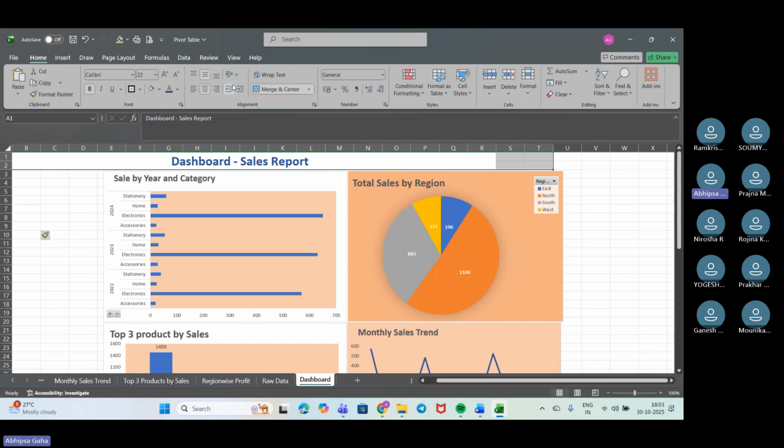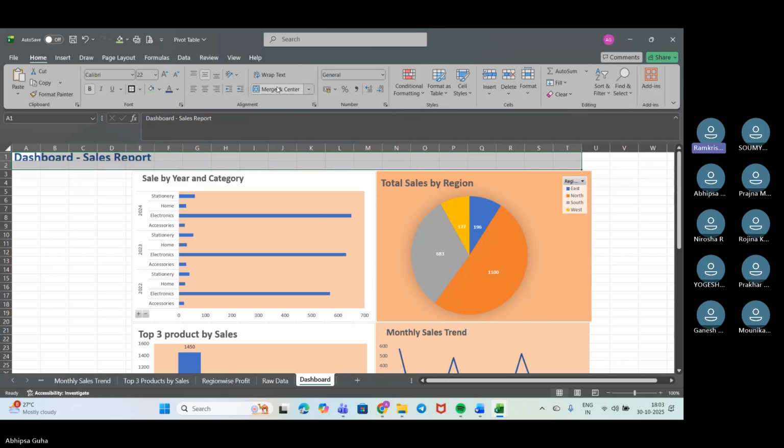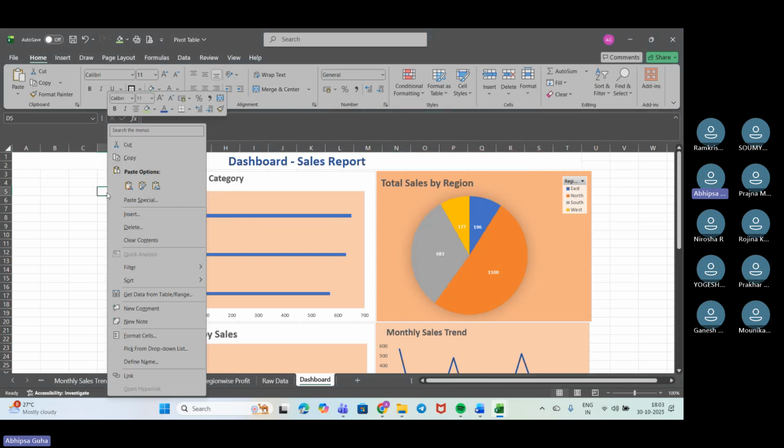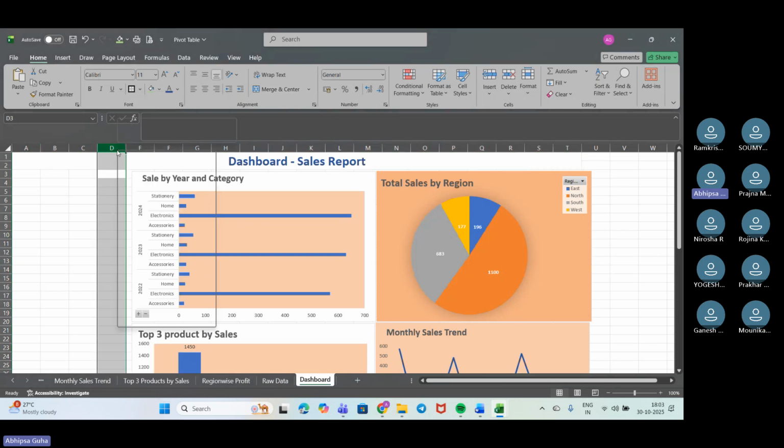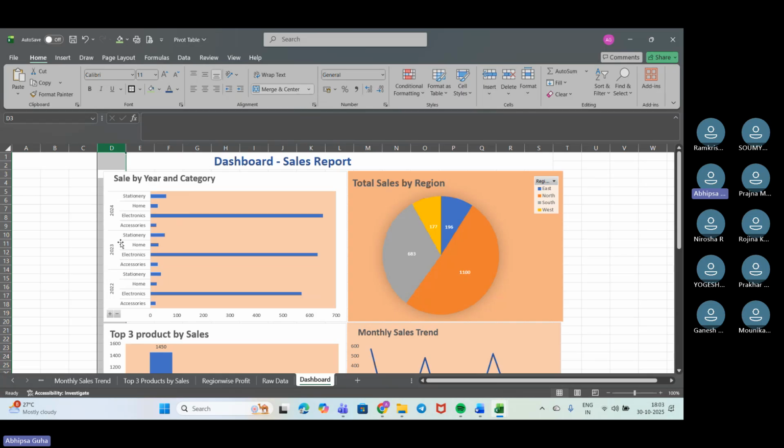Guys, is this clear? Yes, ma'am. Okay, fine. And now we'll just delete this. Just a moment. Let me just delete one because we need one extra. That's fine. We'll now add the slicers on here. So how will we be doing it? Just a moment.